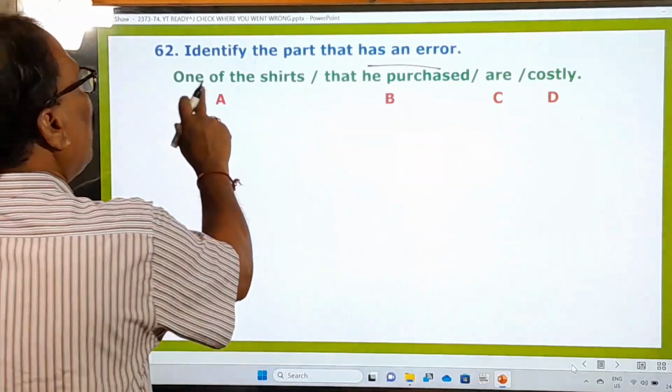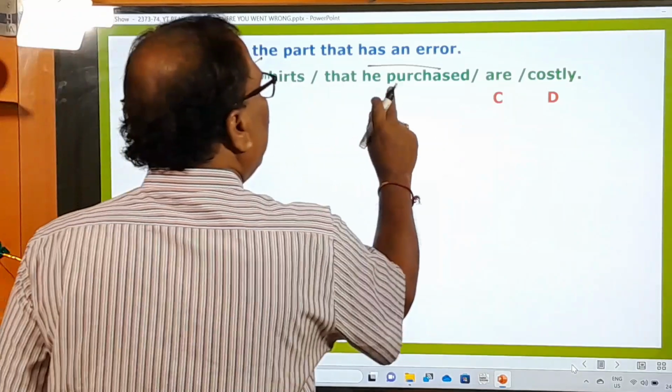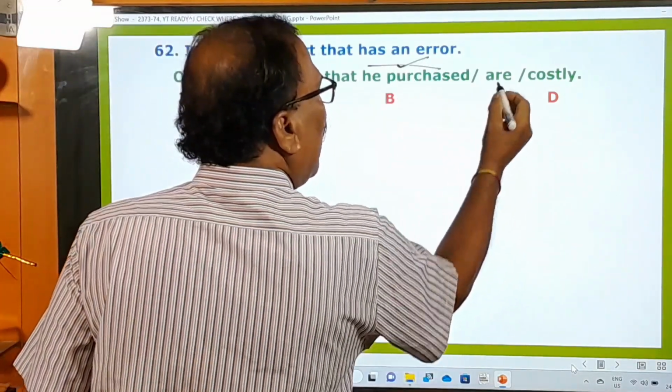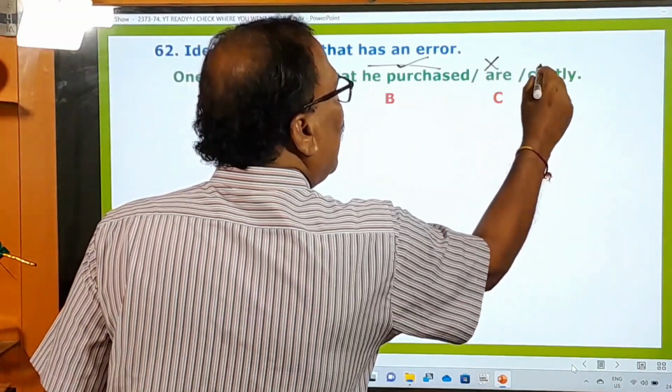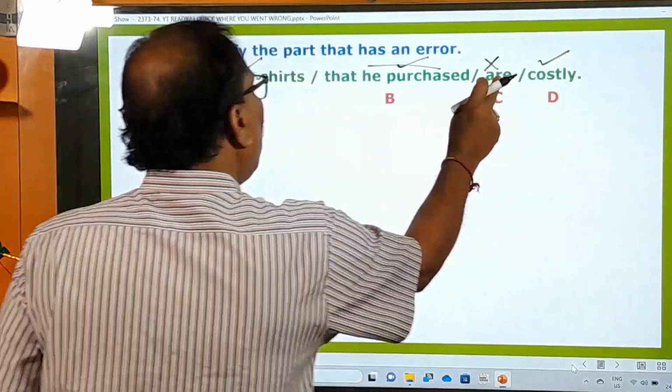Here, one of the shirts is absolutely correct, that he purchased is absolutely correct, and are is not correct, and costly is also correct. So only this one is wrong.